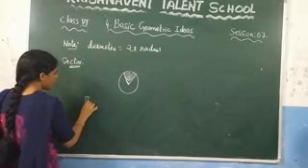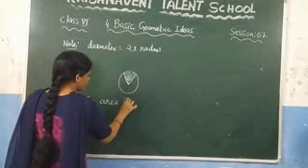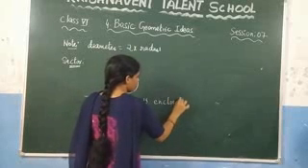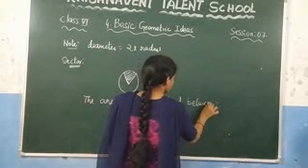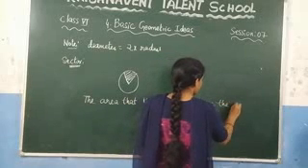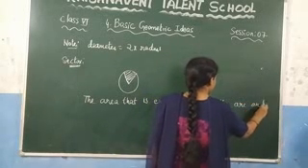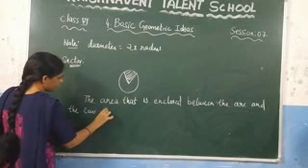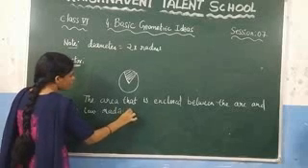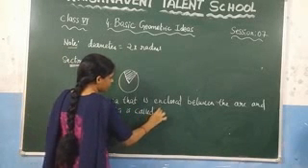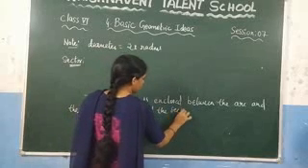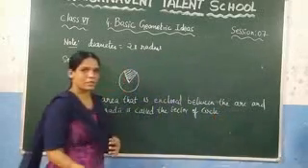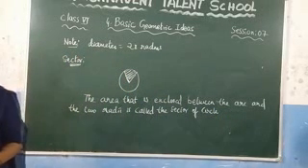So write it here: the area that is enclosed between the arc and the two radii is called the sector. So this is nothing but the sector. Now write the definition of the segment.